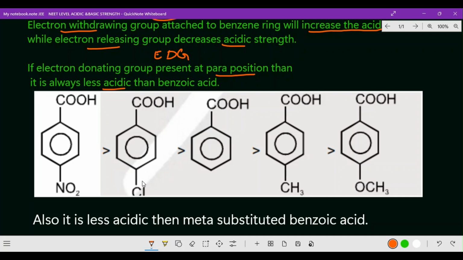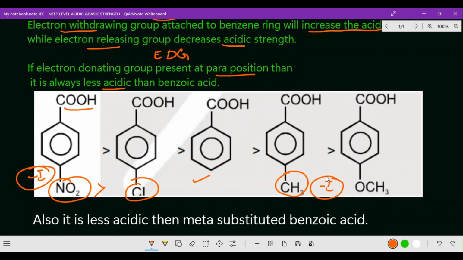Phenol, no, that is different, this is benzoic acid, a substituted benzoic compound. The nitro group with its minus I effect will increase the acidic strength. Next to that, the chloro group. Among nitro and chloro, nitro will be stronger than chloro. Now next one, of course, benzoic acid.